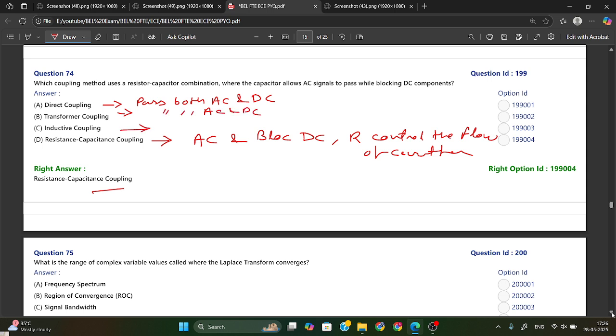Inductive coupling will pass AC and block DC signal, the same, but in terms of inductance. Here resistor-capacitor coupling is the answer because they have mentioned a resistor-capacitor combination, which allows the AC signal and blocks the DC component. This is your answer.